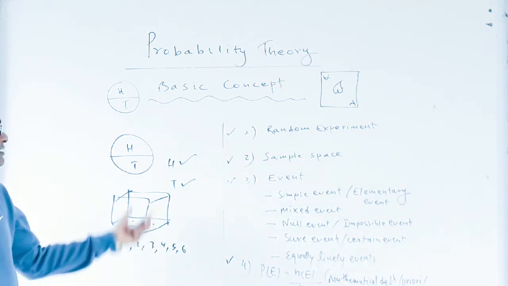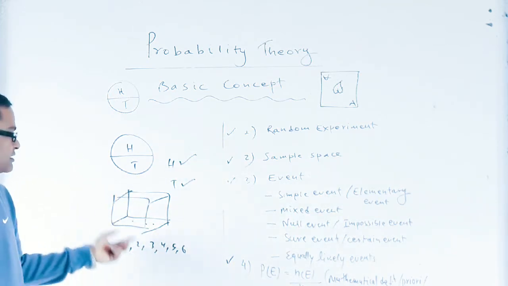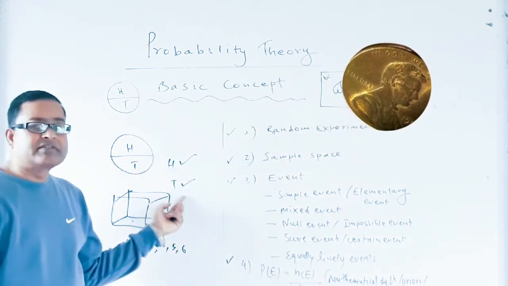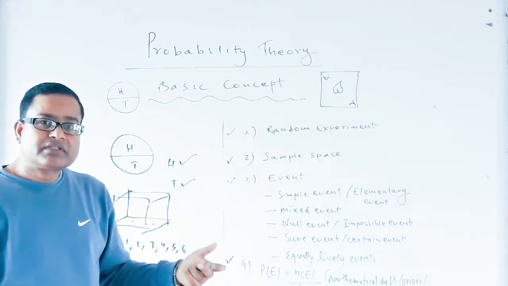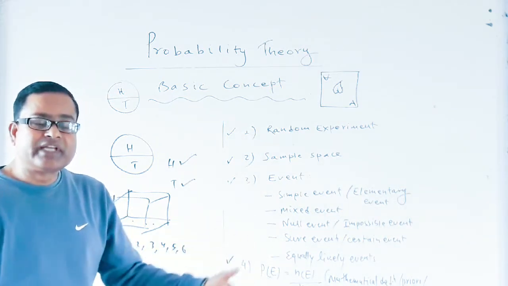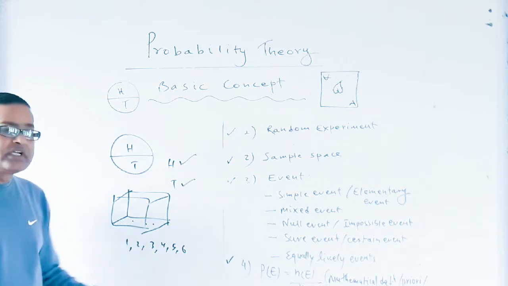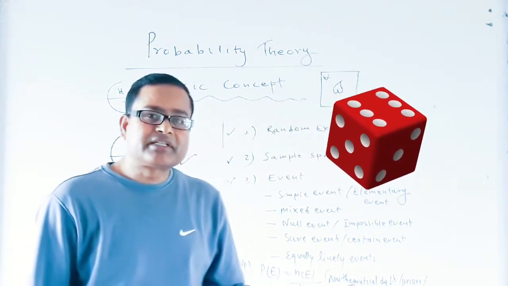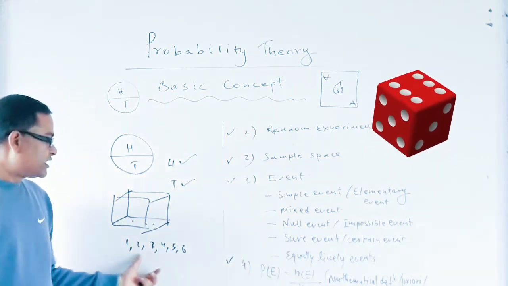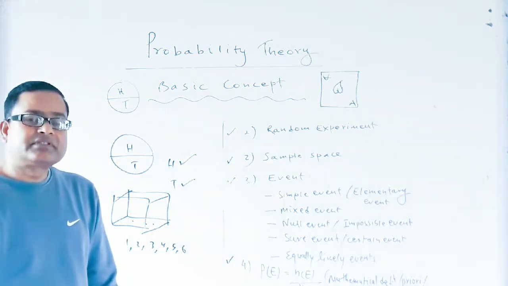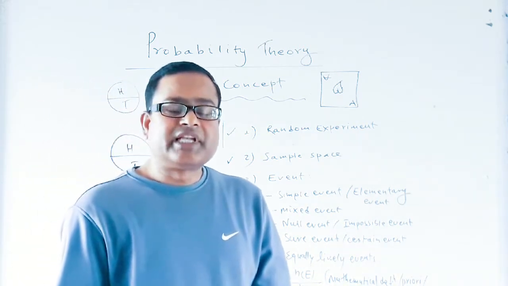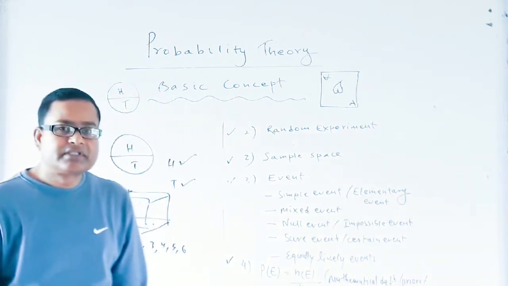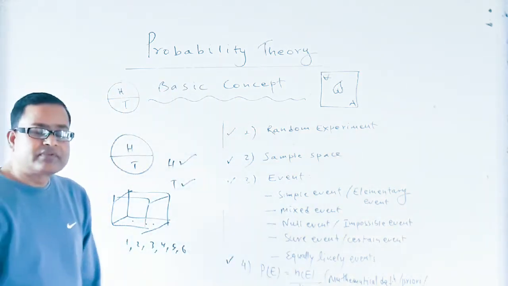Tossing a coin is an example because we cannot predict the outcome when it is tossed. Similarly, throwing a die is an example because we cannot know whether face 1 will appear, or 2, or 3, or 5 or 6 will appear.